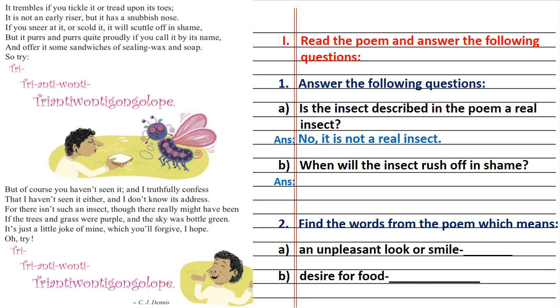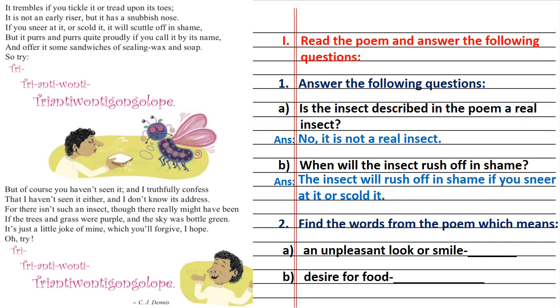B. When will the insect rush off in shame? So the answer is here, right? If you sneer at it or scold it, it will scuttle off in shame. So let us frame the answer properly and write. The insect will rush off in shame if you sneer at it or scold it.